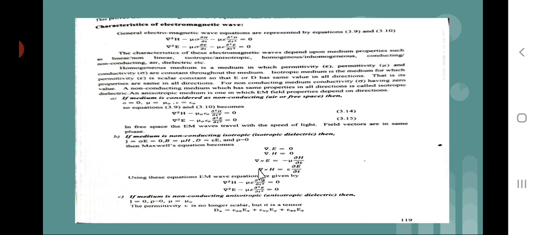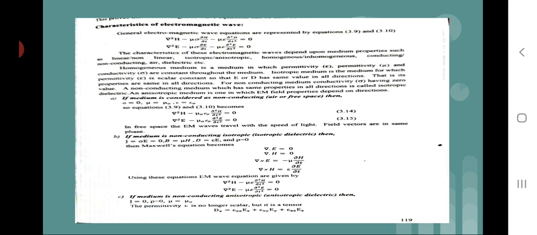Then these are Maxwell's four equations: del dot E is equal to 0, del dot H is equal to 0, curl of E is equal to minus mu dou H by dou t, and curl of H is equal to epsilon dou E by dou t. Using these equations, the electromagnetic wave equations are given by del square H minus mu epsilon dou 2H by dou t square is equal to 0, and del square E minus mu epsilon dou 2E by dou t square is equal to 0.